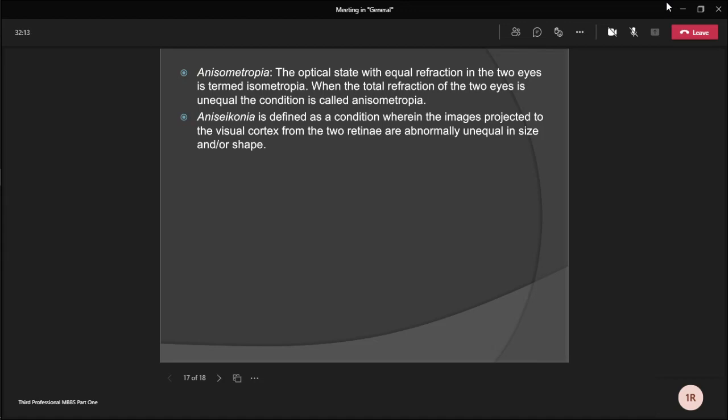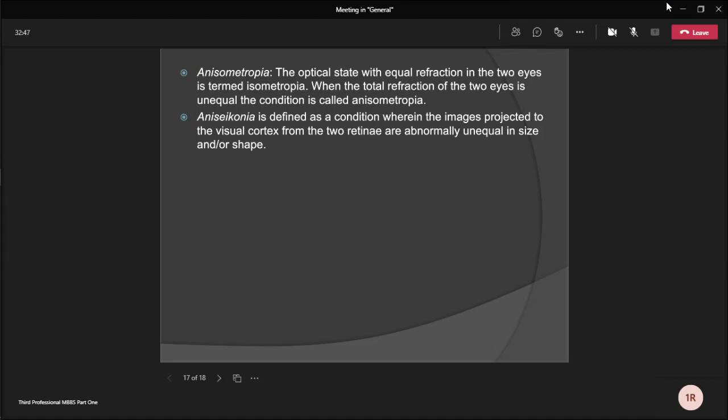Anisoconic glasses are also available. Other modalities of treatment include intraocular lens implantation for uniocular aphakia, and refractive corneal surgery for unilateral high myopia, astigmatism, and hypermetropia. Next is anisoconia. What is anisoconia? Anisoconia is defined as a condition wherein the images projected to the visual cortex from the two retinae are abnormally unequal in size and shape. Etiological types are optical anisoconia, retinal anisoconia, or cortical anisoconia.